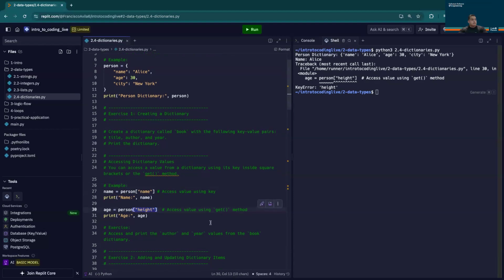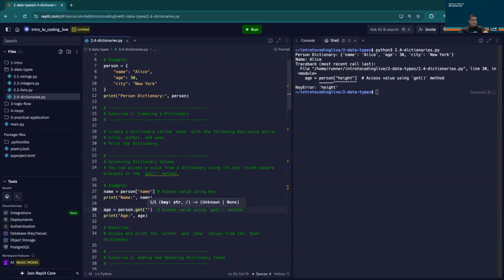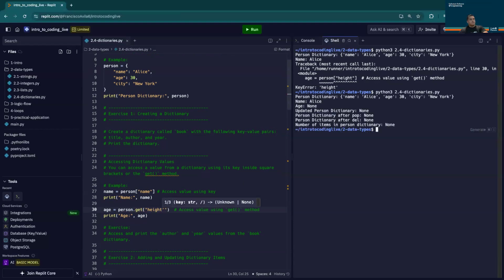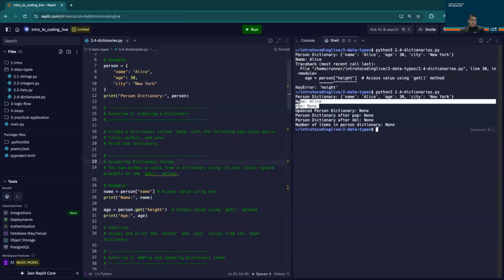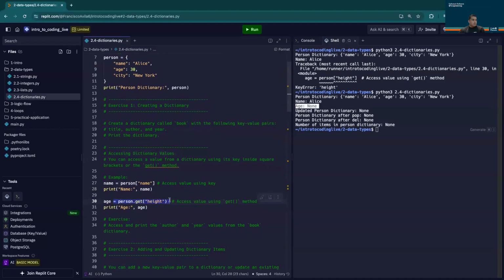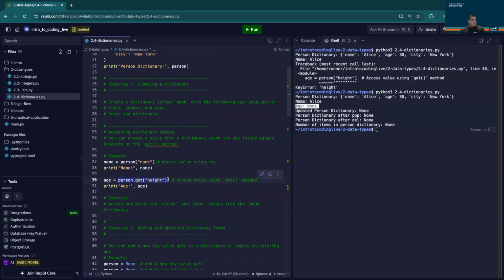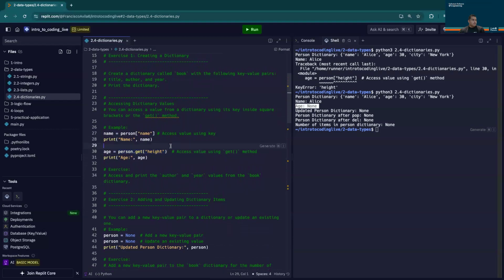With that said, instead of utilizing square brackets, if you were to utilize the .get method and then pass in height, you would see that the code executes properly and the value that we get printed into the shell is None. So utilizing the .get method won't throw an error. Instead, it will return None. There's a couple of other tricks to .get. You could also pass a default value, but we won't get into that in this lecture.